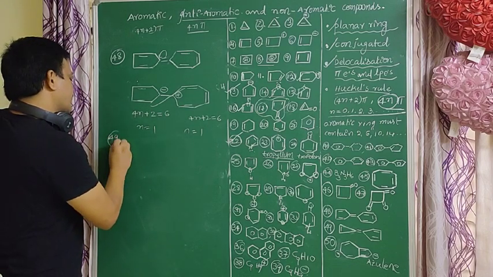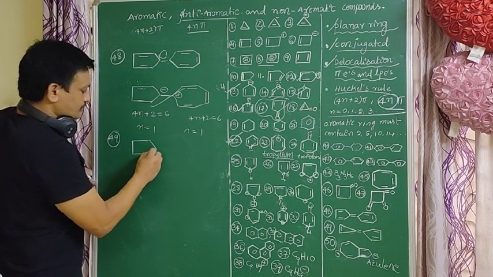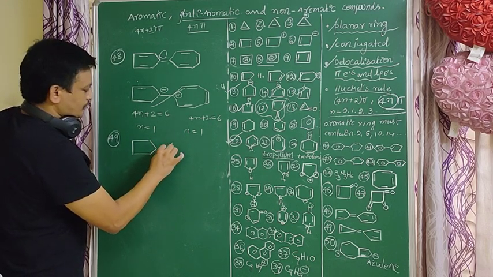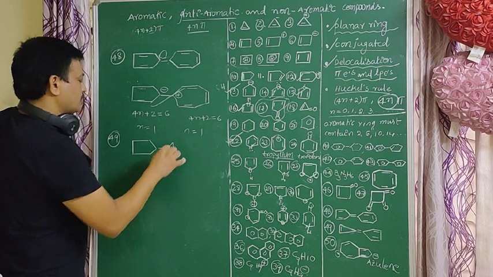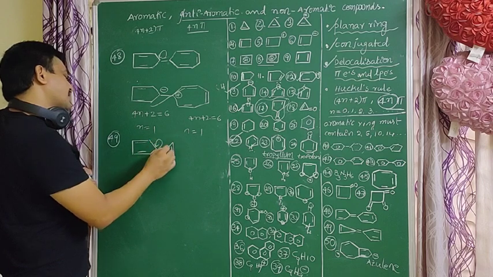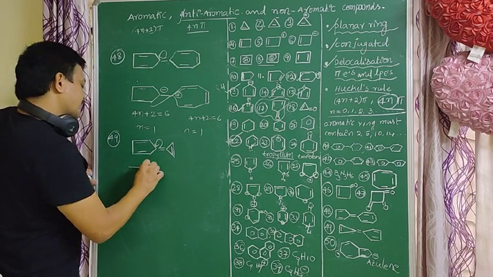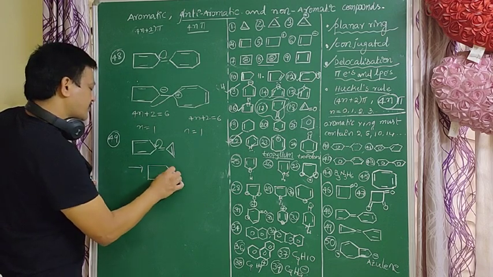Next, a very important example. The pi electron shifts in this direction, so here we get a plus and here a minus. So it is also an aromatic compound.